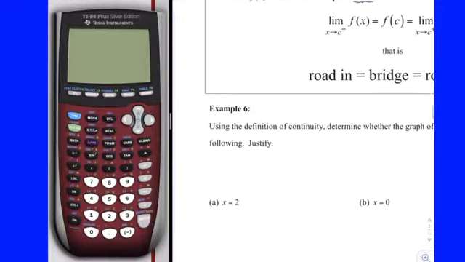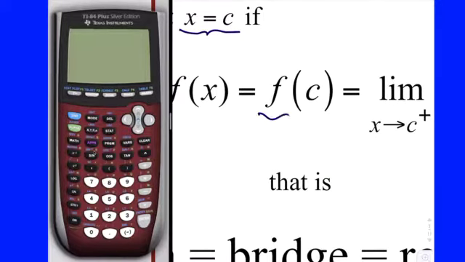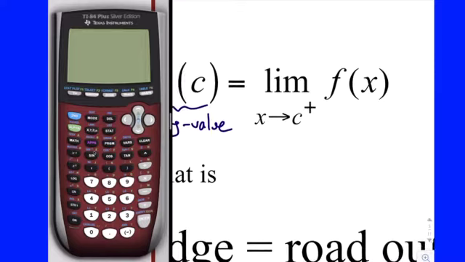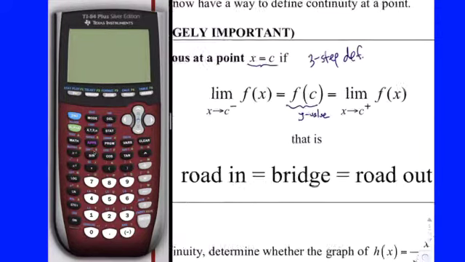If the following things happen. The limit from the left of c, which is just, again, an arbitrary x value, of the function is equal to f of c. This is the y value. This is the bridge, which is equal to the limit as x approaches that same x value from the right-hand side. Okay? This is sometimes called the three-step definition of continuity at a point.